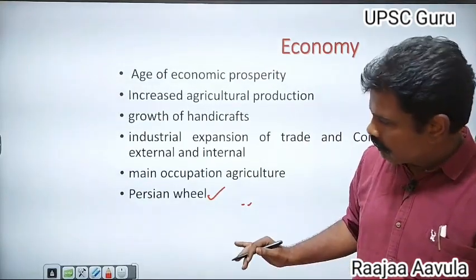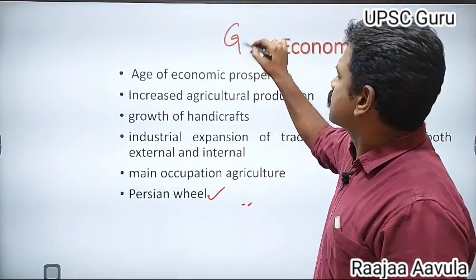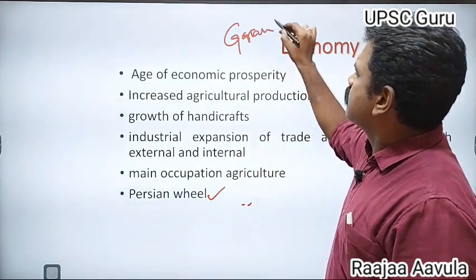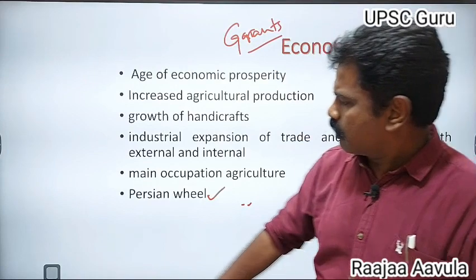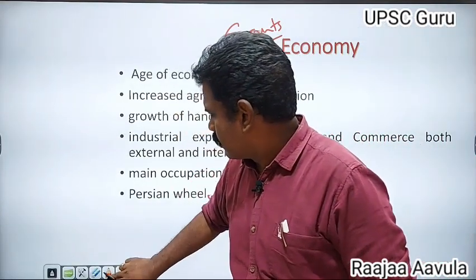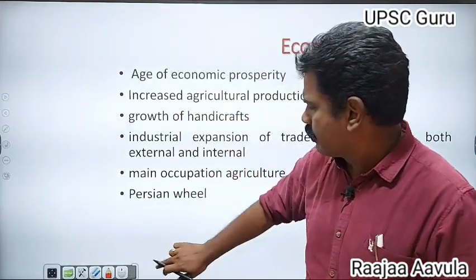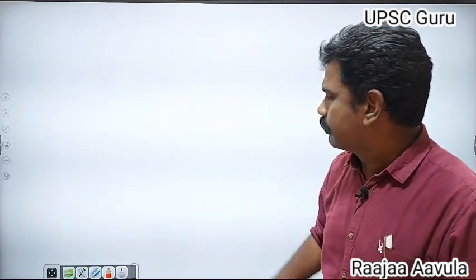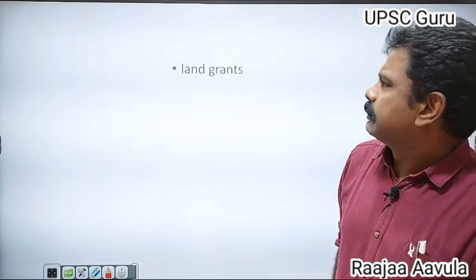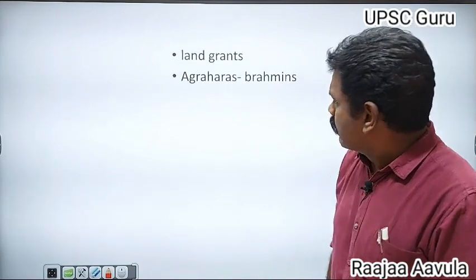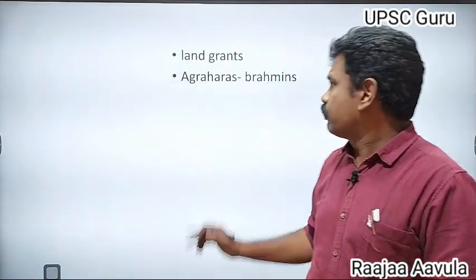And kings gave land grants during the Gupta period. Land grants were of different types.